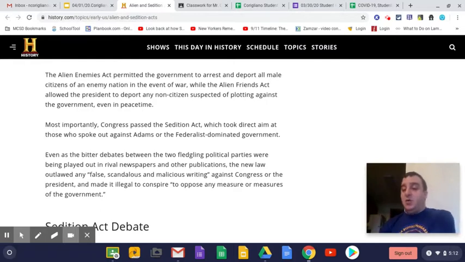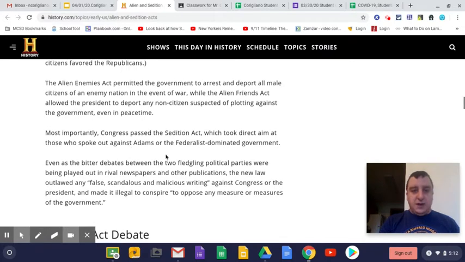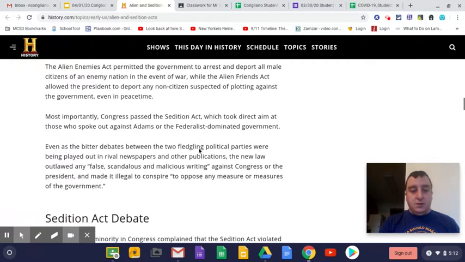So if we look at question number 10, what did the Sedition Act do? The Sedition Act outlawed any false, scandalous, or malicious writing against Congress or the president and made it illegal to conspire to oppose any measure or measures of the government. Most importantly, Congress passed the Sedition Act, which took direct aim at those who spoke out against Adams or the Federalists.